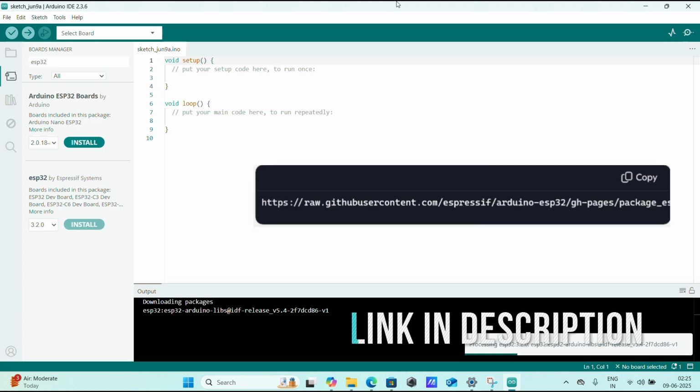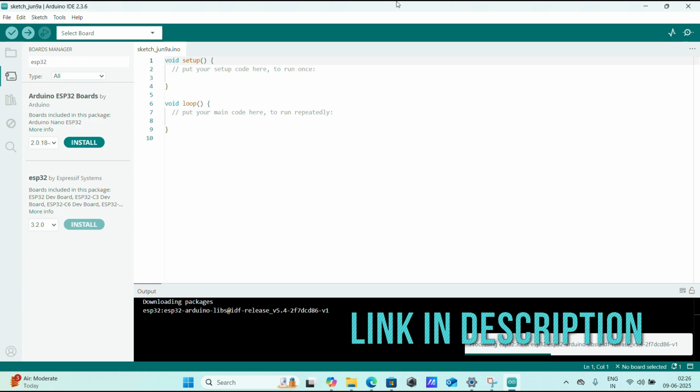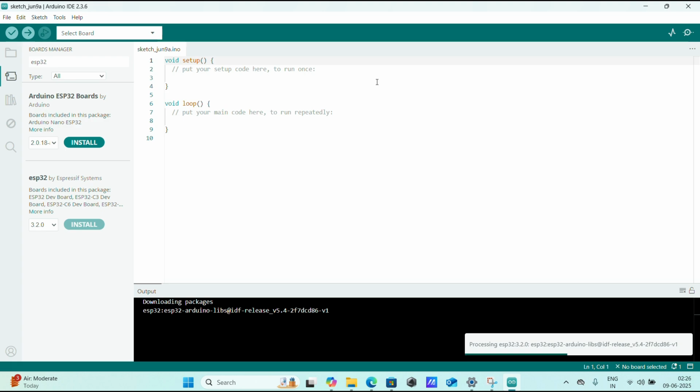The GitHub link I have provided is an official repository maintained by Espressif Systems, the creator of the ESP32. This link contains the board manager package URL which allows the Arduino IDE to fetch and install the necessary files for ESP32 support. Essentially, it's a direct pipeline to always have the most up-to-date ESP32 support in the Arduino IDE.